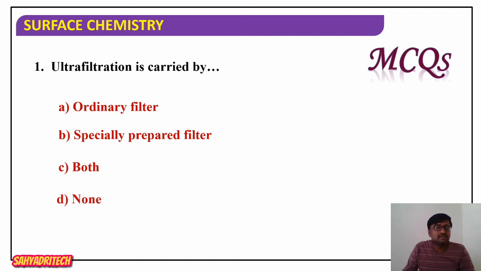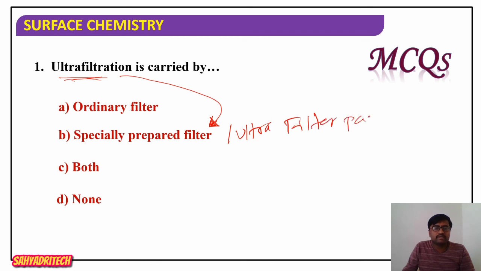To carry out ultrafiltration, specially prepared filter papers, or ultra filter papers, are needed. Specially prepared filter papers is the answer.